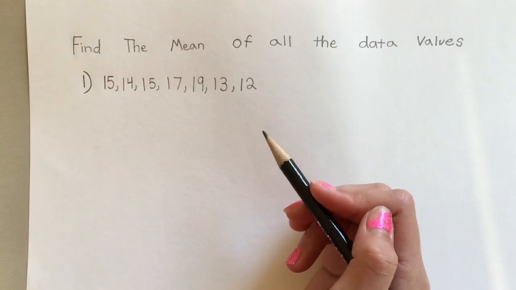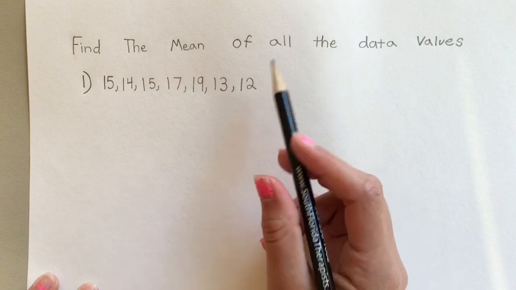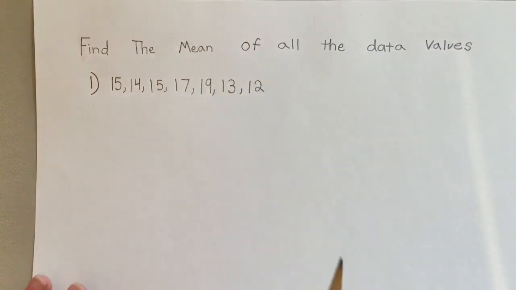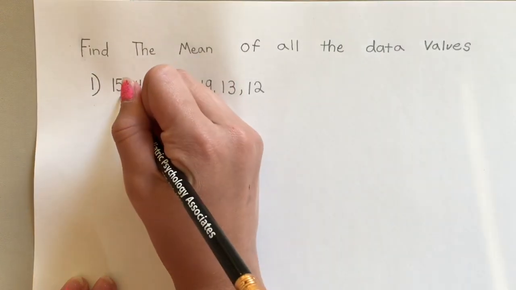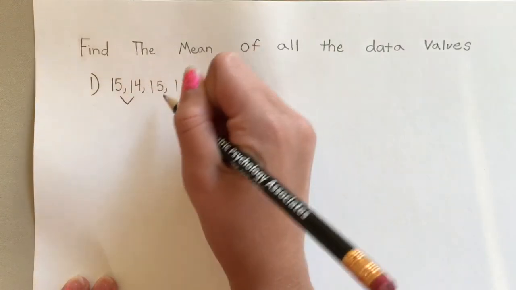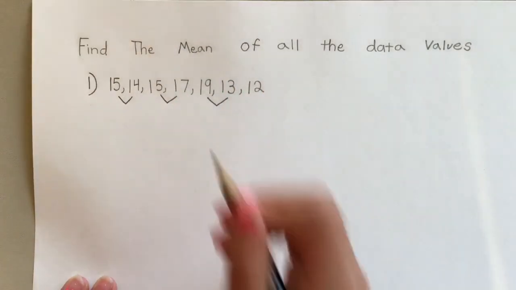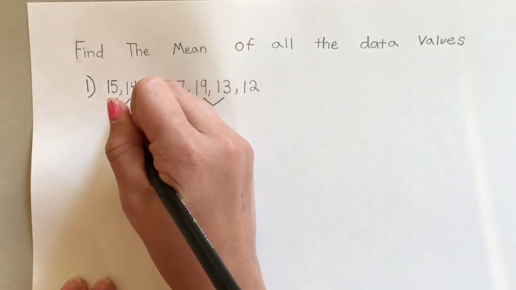Okay, so this is the first example. The question is, find the mean of all the data values. So we're going to start with question 1. The first thing that you have to do is just add up all the numbers. A very good strategy is to just add them by 2s. Group them like that so that you won't get confused. So 15 plus 14 is 29.